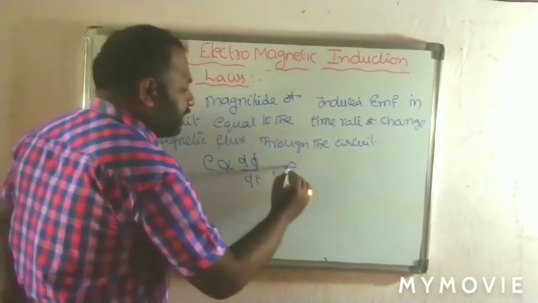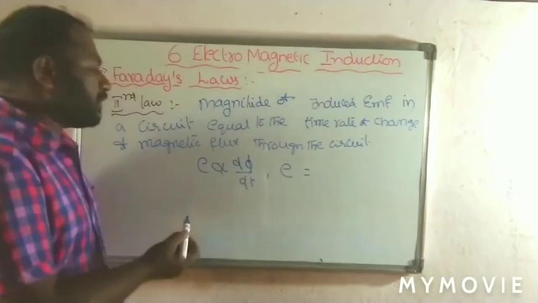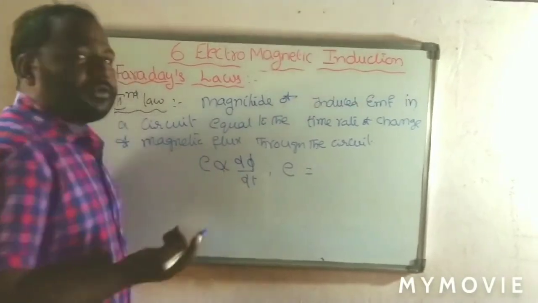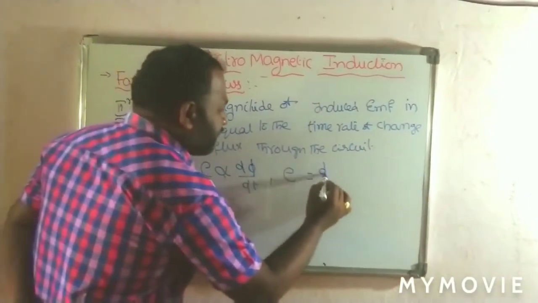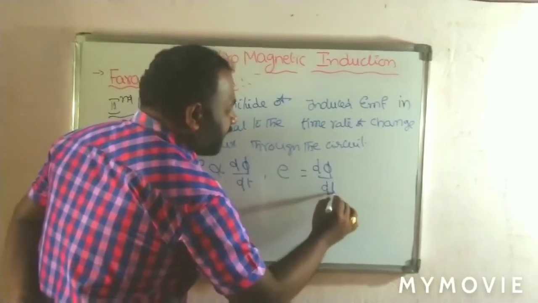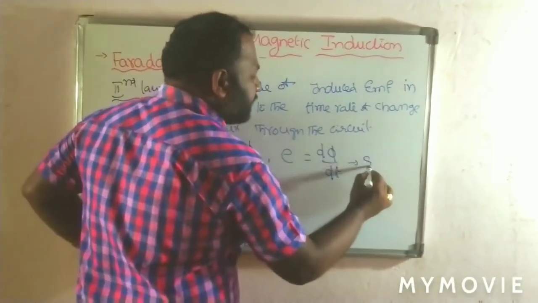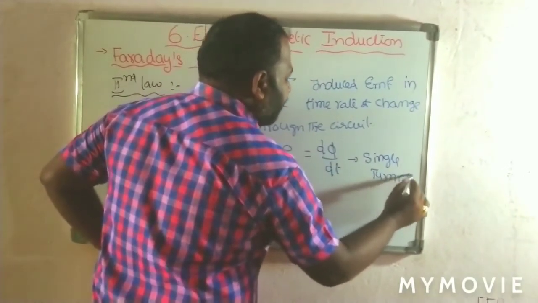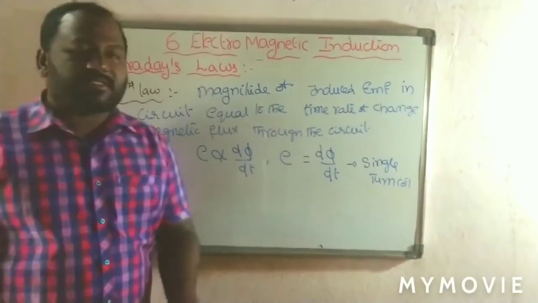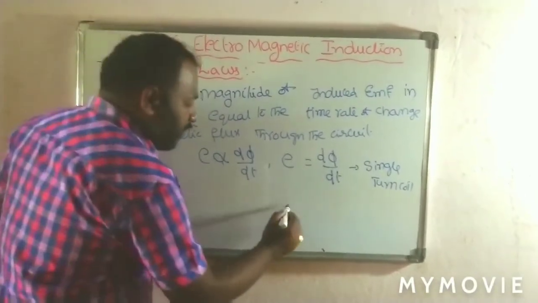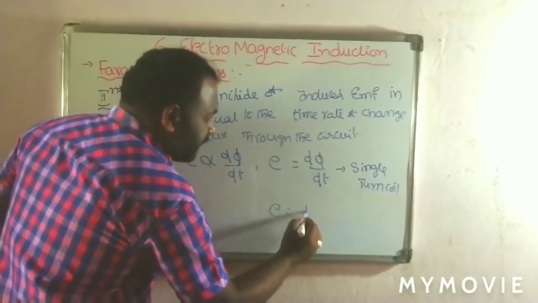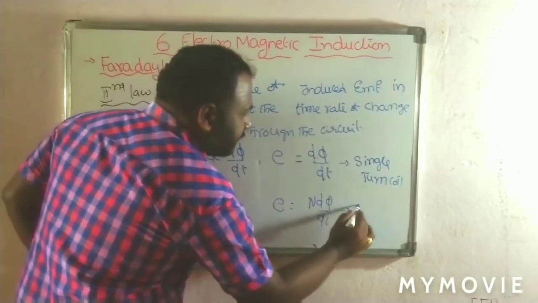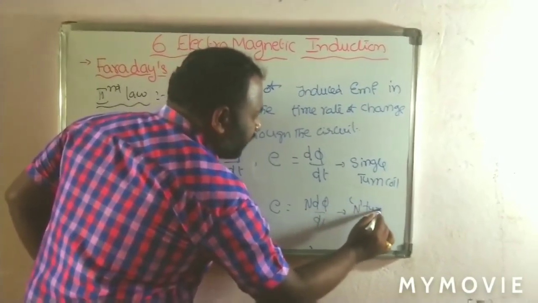So E is equal to a proportional constant into d phi by dt, and here the proportional constant is taken as one, so E is equal to d phi by dt. This is for a single turn coil. If the coil has n number of turns, the induced EMF is n into d phi by dt.